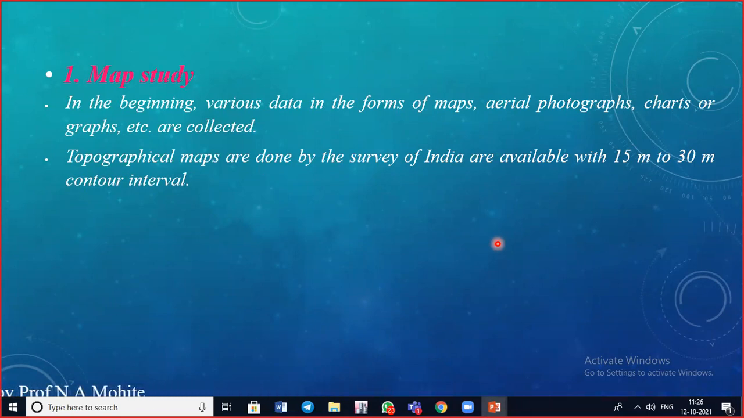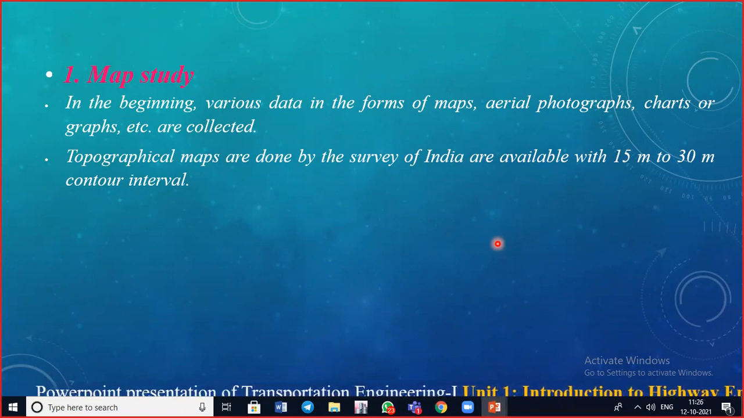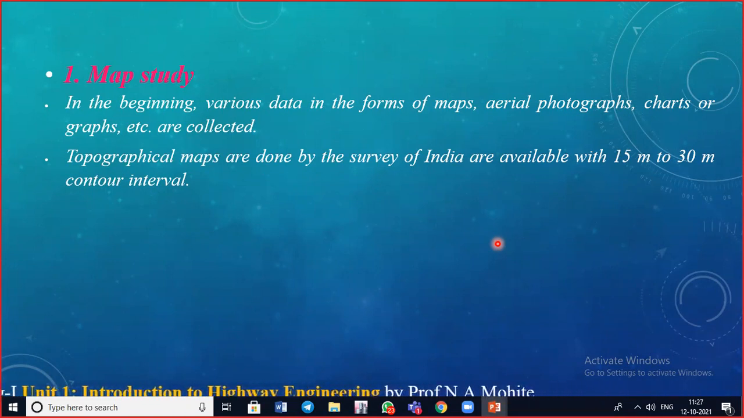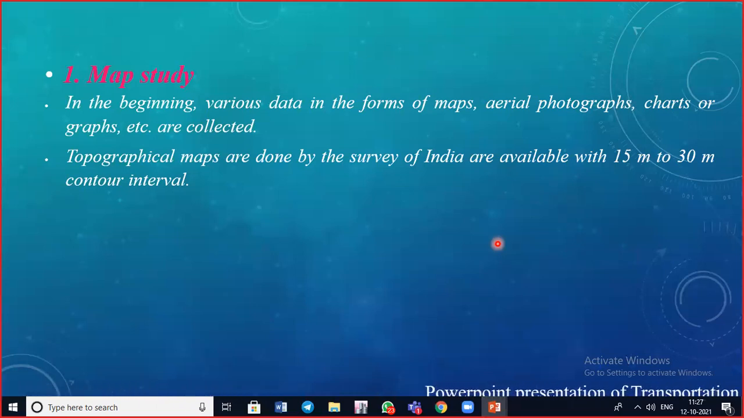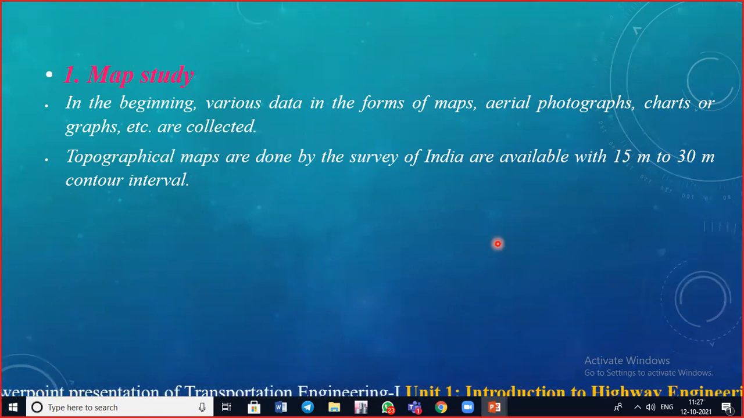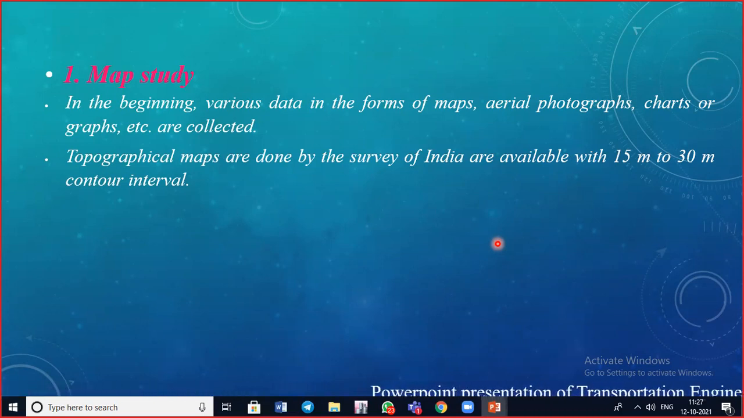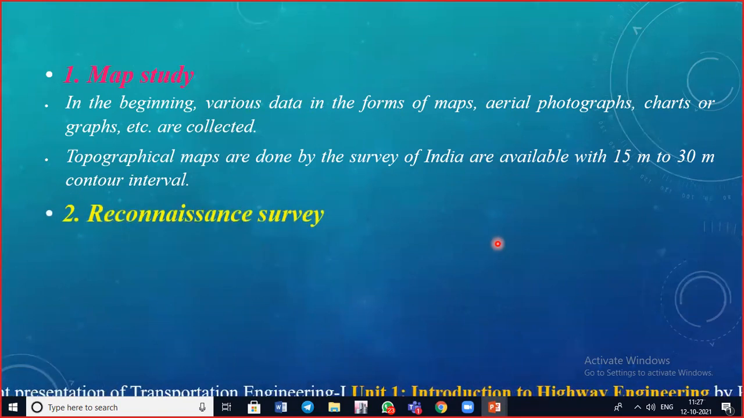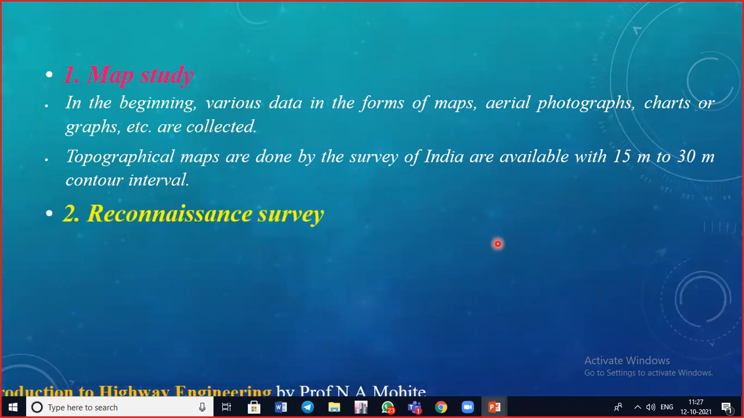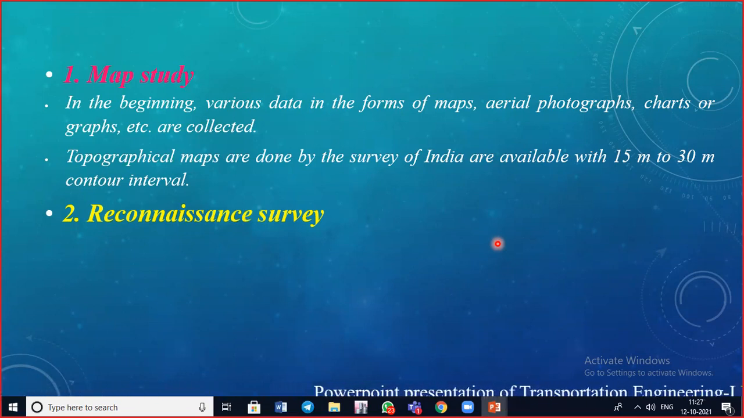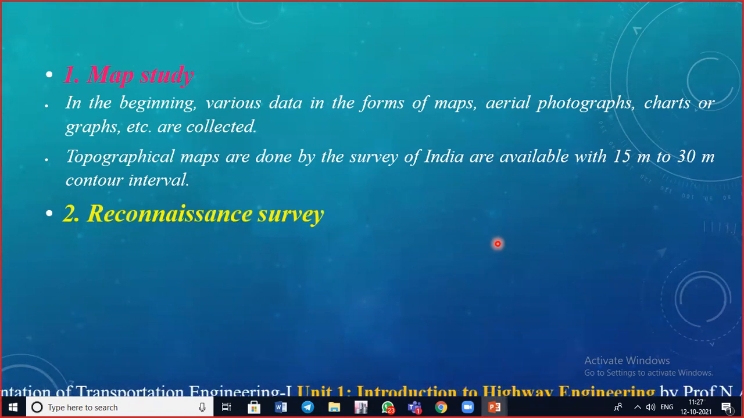A possible alignment can be fixed based on details like: it should not pass through valleys, lakes or ponds, where we would be supposed to provide bridges. Also, we consider the availability of a mountain, passing a mountain range, or two stations to be joined that are at different elevations, by taking a suitable gradient. In such cases we are supposed to do the study, and we can also know the length of the road which is to be constructed.